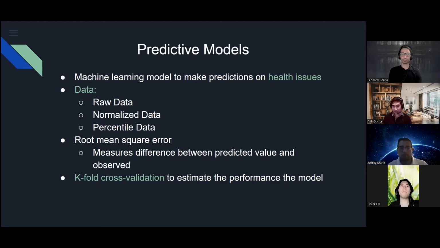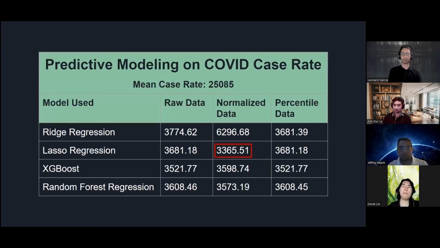And since our data set is so small, we're using k-fold cross validation to estimate the performance of our model, and we're using 5-fold cross validation, which is 80% as training, 20% as testing. So this is the result when we apply multiple models. We have 4 different models that we ran: regression, lasso, XGBoost, and random forest.